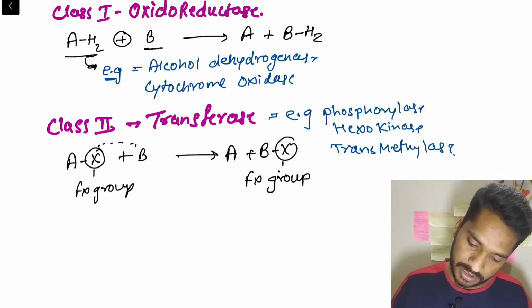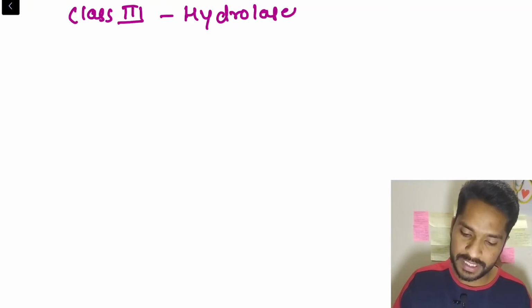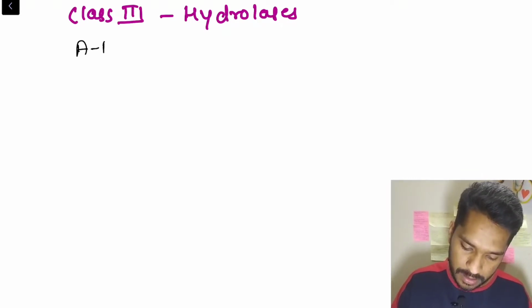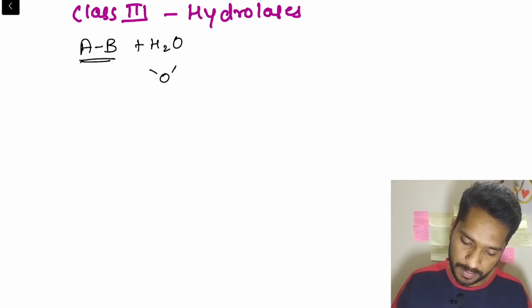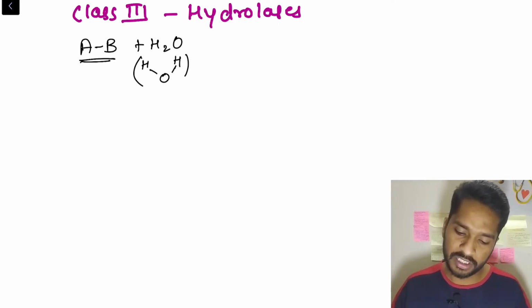So next is class 3, hydrolases. Class 3 hydrolases: breaking the bond with the help of water. So suppose we have A and B. We added a water. If you look at the structure of water, it is something like this. O is having one bond with one hydrogen and one bond with another hydrogen.